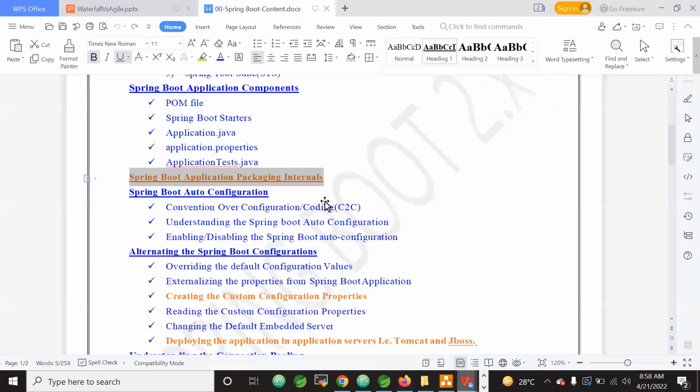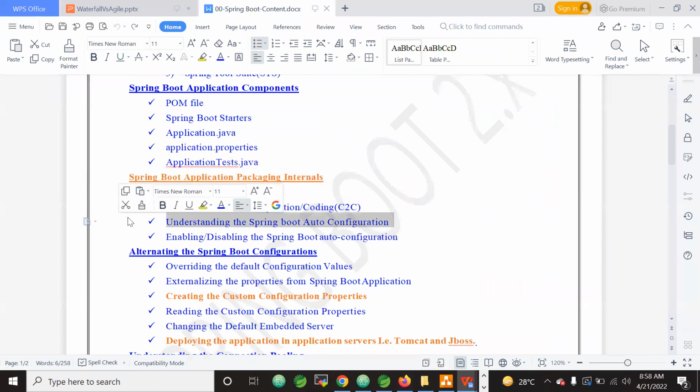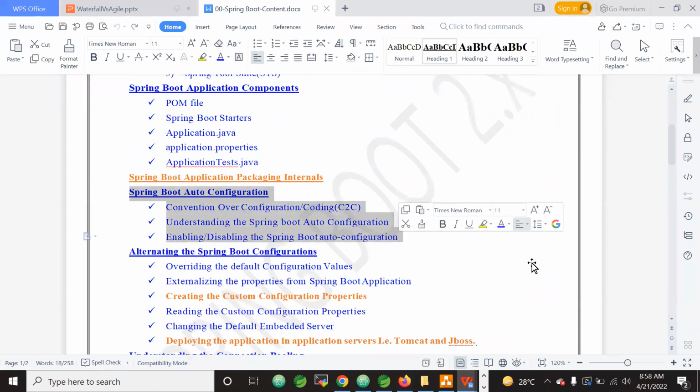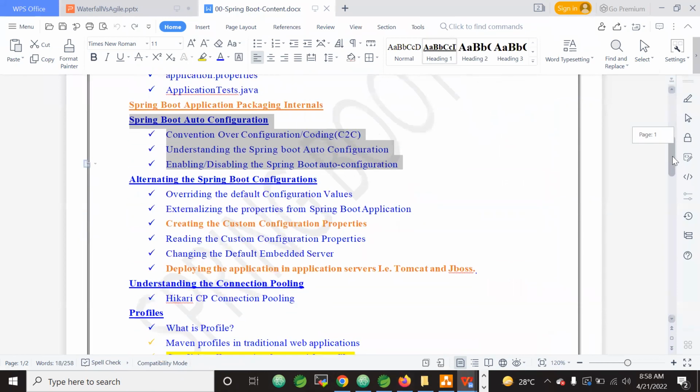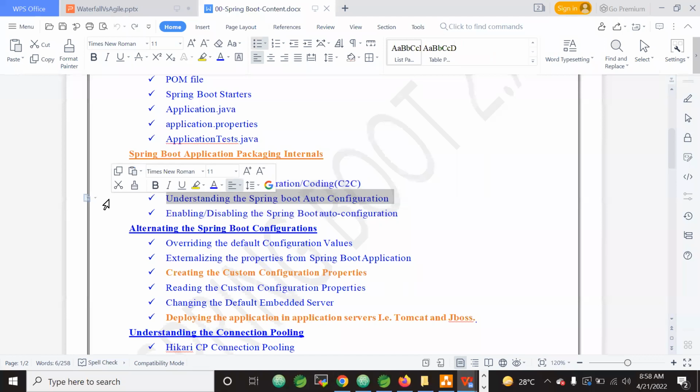Once we understand the Spring Boot application internals, then the heart of Spring Boot is Spring Boot auto configuration. This is like the heart, the brain, whatever you want to call it. This is the liveness of Spring Boot. Spring Boot is so popularly used because of its auto configuration.